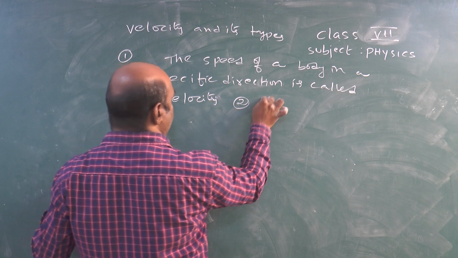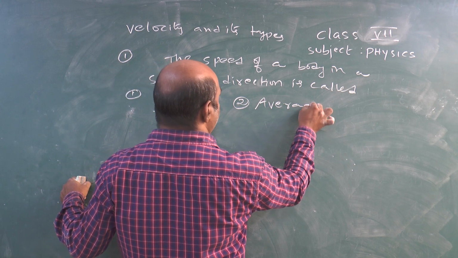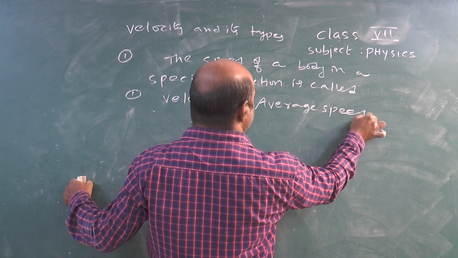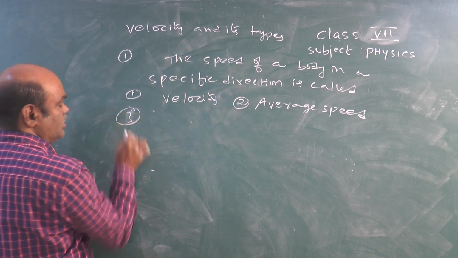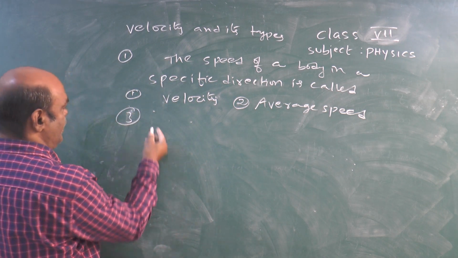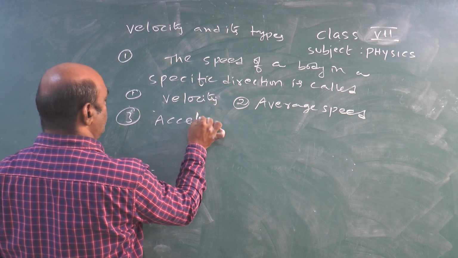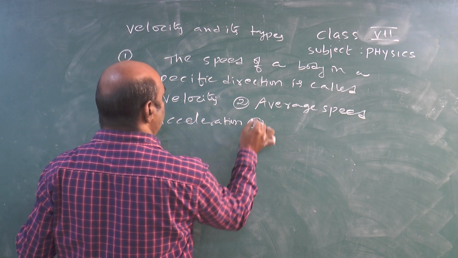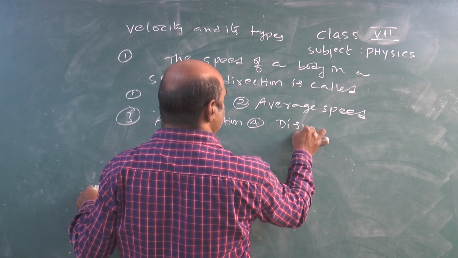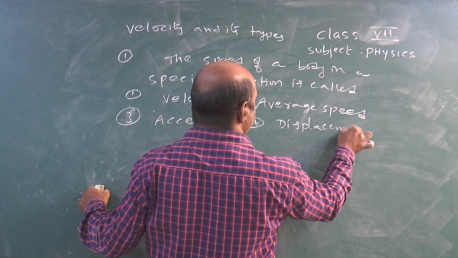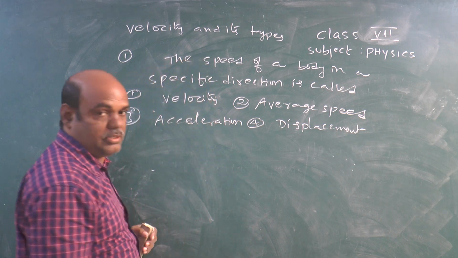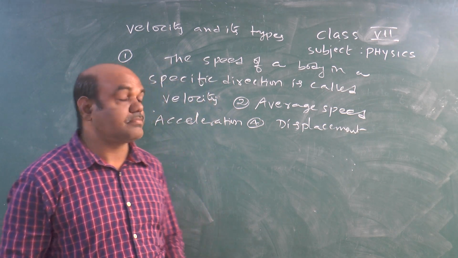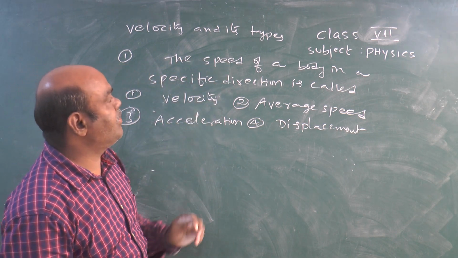Second option, average speed. Third option, acceleration. Fourth one, displacement.